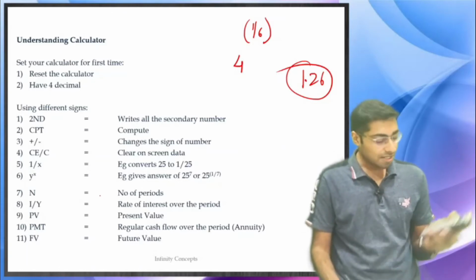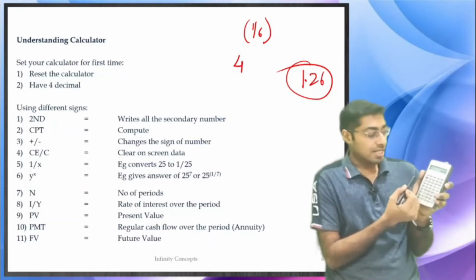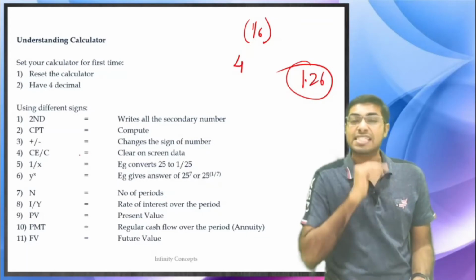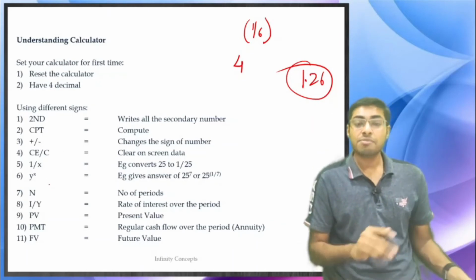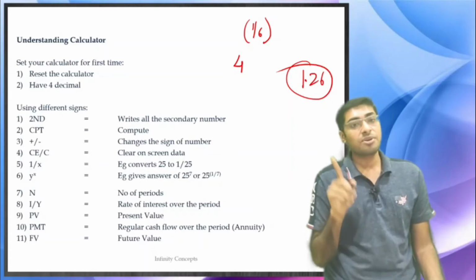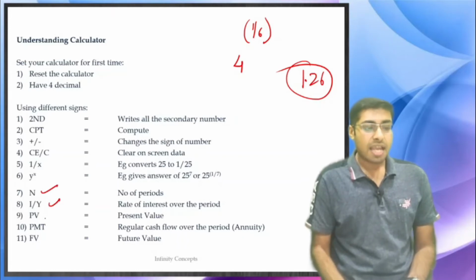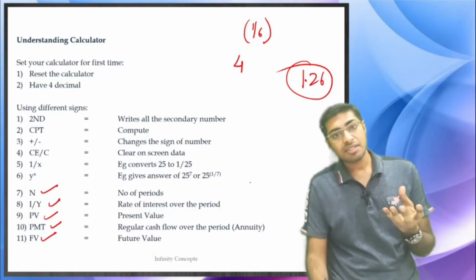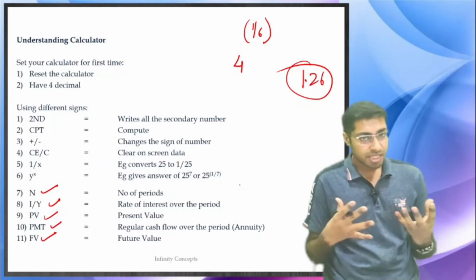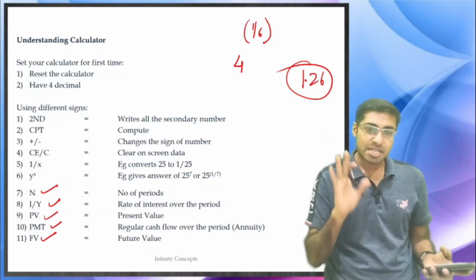Now going to the other functions which are over here: N, I/Y, PV, PMT and FV. This is the one that we will also be using extensively in the fixed income chapter. In the fixed income chapter, all the 5 fixed income securities as a subject itself, and there is a valuation chapter as well, where we are definitely going to use N, I/Y, PV, PMT and FV extensively. N is the number of periods, number of years or number of periods. If it is a semi-annual coupon bond, we will see that later on. Don't take so much load on you.